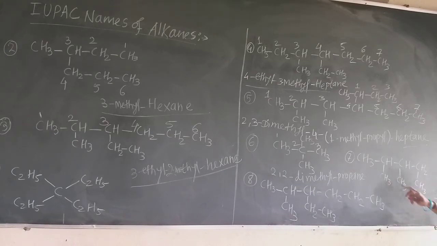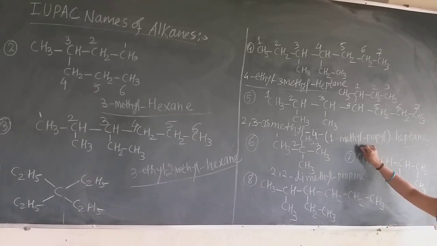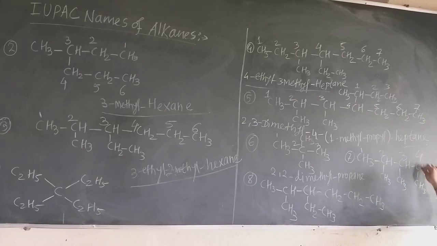Now they only draw this CH3 to the lower side instead of into the chain. But this is actually CH3, CH2, CH, CH2, and here will be this CH3. So this is in the chain, remember that. So give the numbering 1, 2, 3, 4 and 5. This is not a substituent, remember, because there is CH2 here, the ending carbon, not CH3.